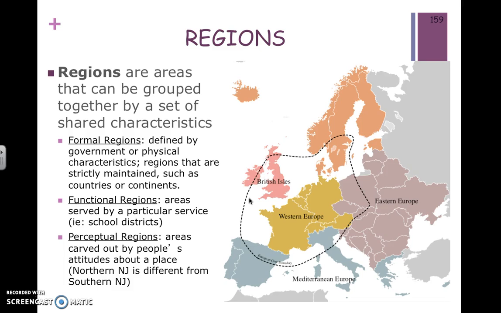So when you ask somebody if they're from New Jersey, they might go out of their way to tell you that they're either from Northern Jersey, Central Jersey, or Southern Jersey. They want to be associated with that part of Jersey because each of those regions is distinct and unique from one another. Northern Jersey is closer to New York City. Southern Jersey is more associated with Atlantic City and the beaches and Cape May.